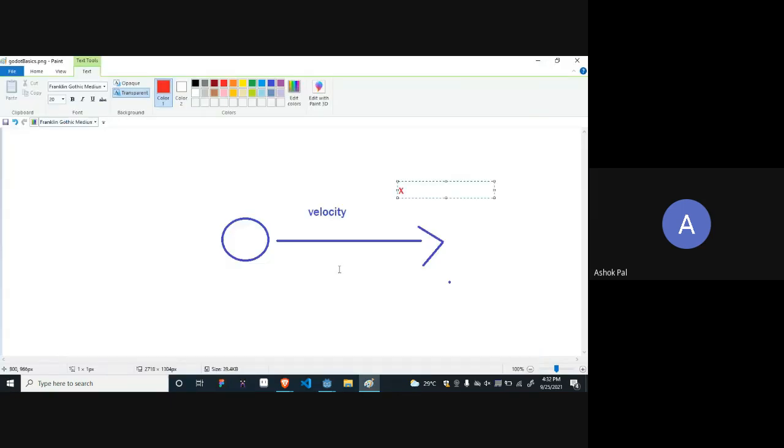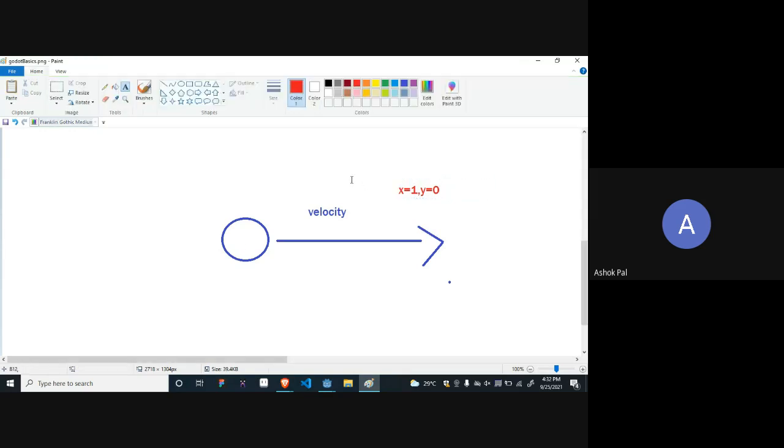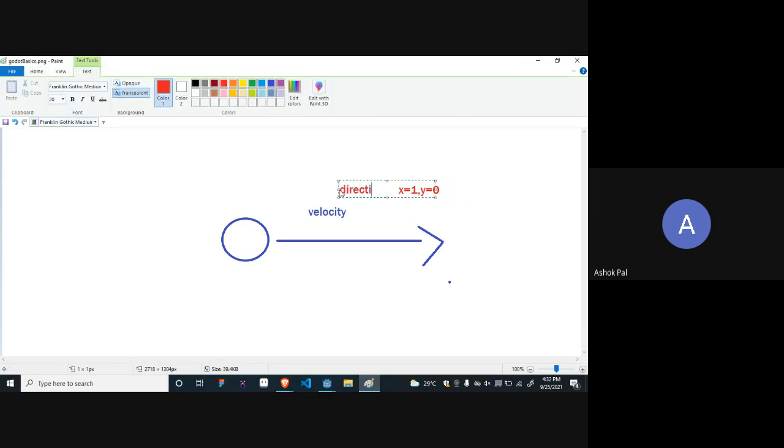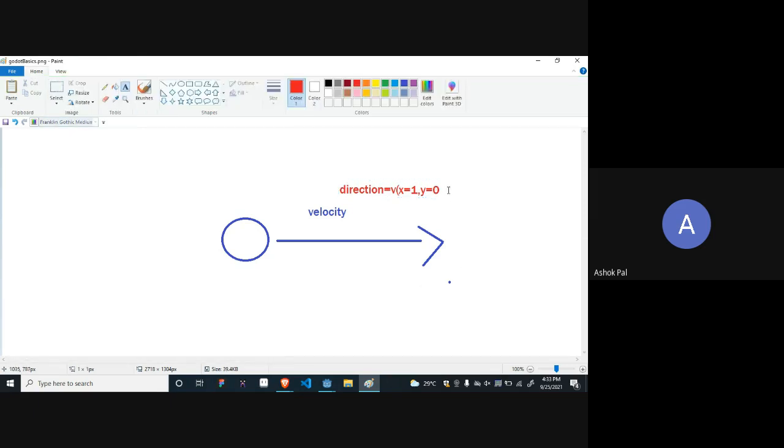Let's continue. So yeah, this is your player. It's moving in some direction in space, and that is calculated using velocity. For example, if it's moving in the x-axis direction, in vector form the direction will be written like this: x equals plus 1 because it is the positive side of x, and y equals 0 because it doesn't move on the y-axis, it's just moving on the x-axis. So this is how direction will be written. V means vector for now.